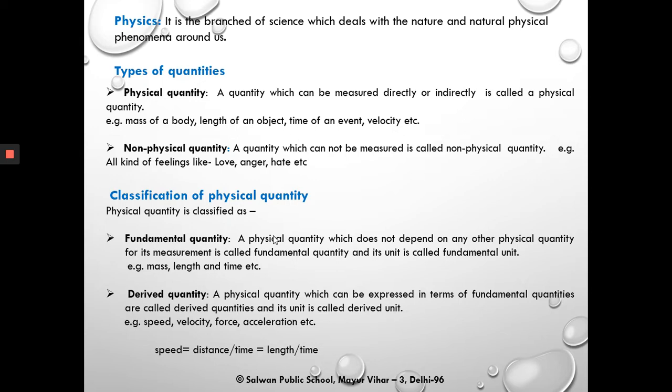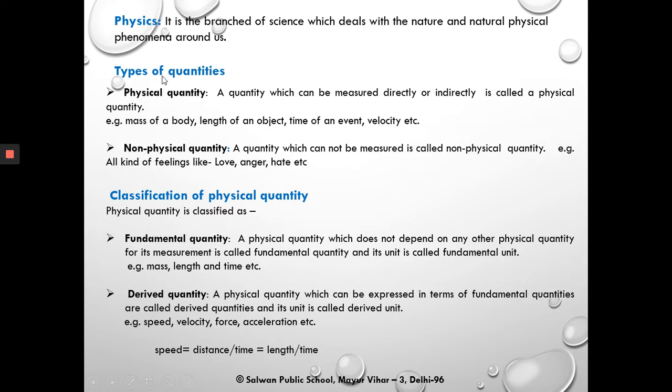Physics is a branch of science which deals with the nature and the natural physical phenomena around us. Physics is such an important branch of science that without the knowledge of physics, other branches of science cannot make any progress. So physics is related with other subjects like mathematics, biology, geology, astronomy, and so on. Now let us discuss the basic points of this unit.